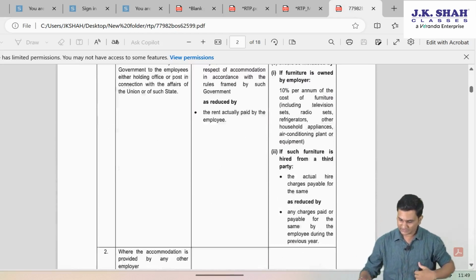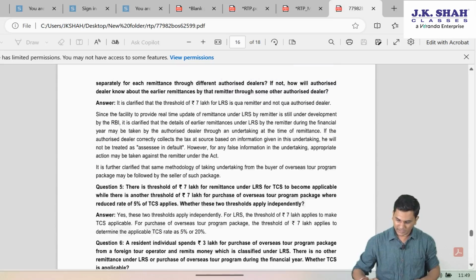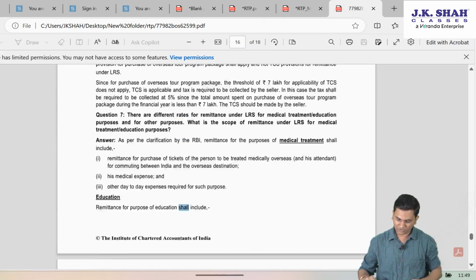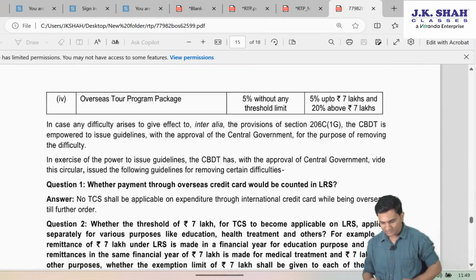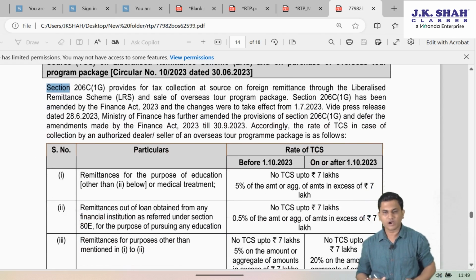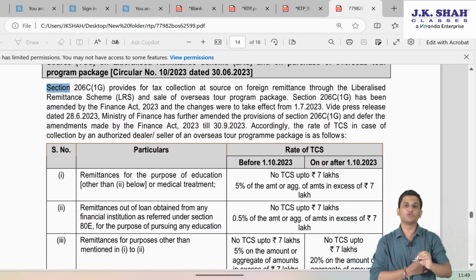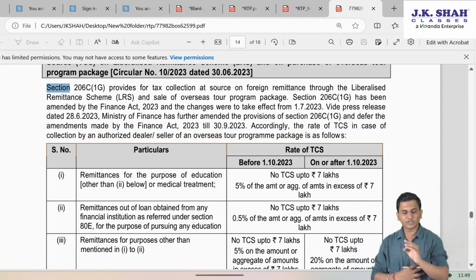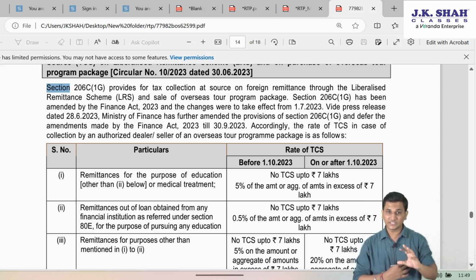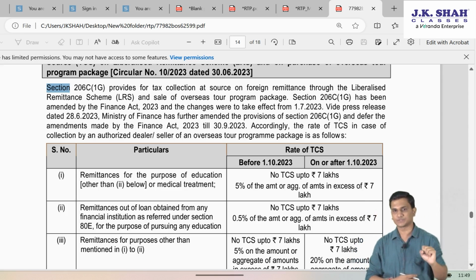Now friends, in 2023-24, from 1st October 2023, these rates have undergone some change.